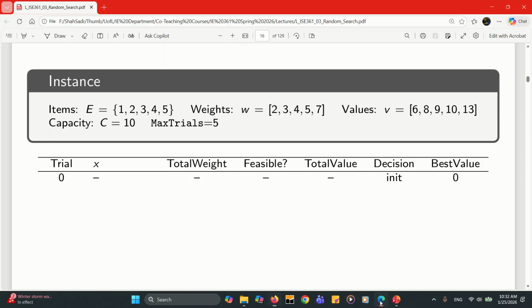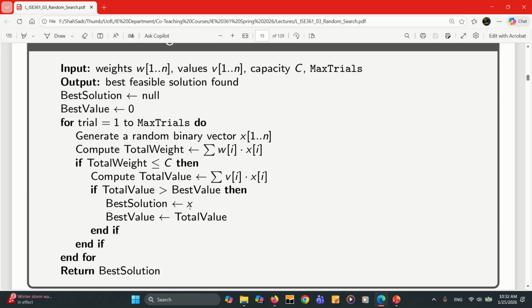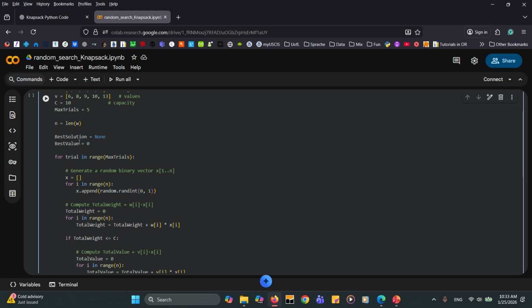So if you go back to our pseudocode, the best value could be anything that is worse than anything that we expect. Because we are multiplying some non-negative values to each other, none of the objective functions are going to be negative, it could be equal to 0. So that's why we can choose the best value equal to 0, and the best solution at the beginning is nothing. So we don't have anything. We can define it an empty list, but none is more suitable here because it actually doesn't exist.